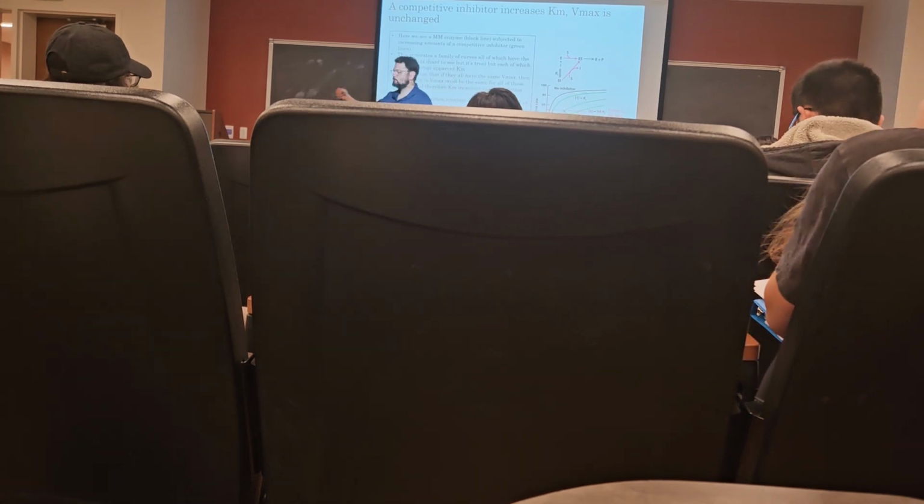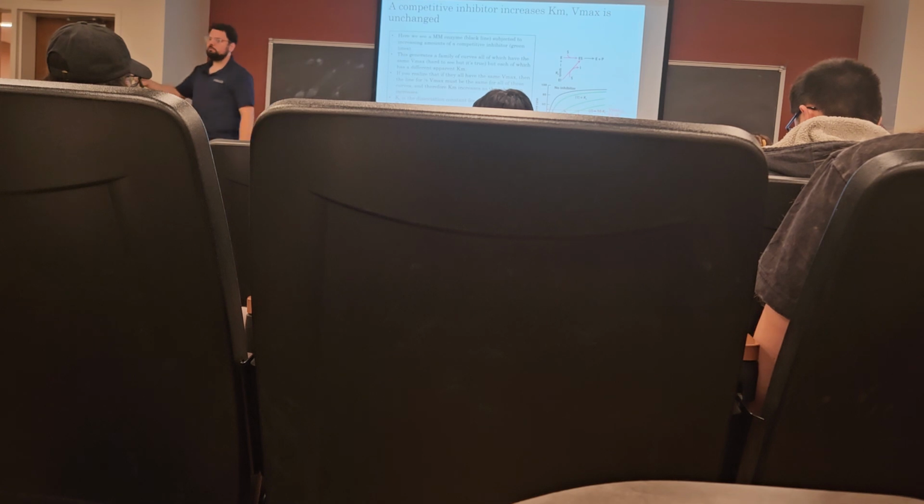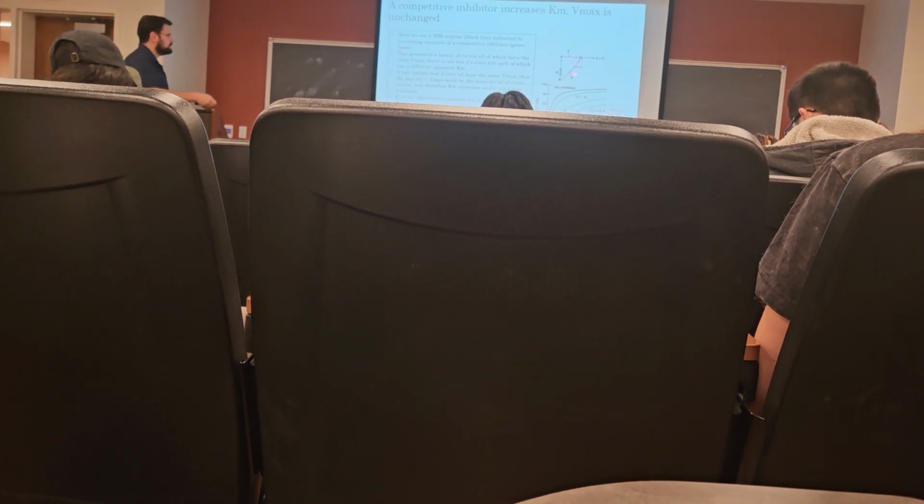As we add more inhibitor, it requires even more substrate to reach that same velocity. Again, because there's more inhibitor, more substrate is required to outcompete that inhibitor, because a lot of the enzyme, as we increase the inhibitor concentration, is being converted into EI, where we have to wait for the substrate to be able to outcompete. But this can be overcome simply by adding more and more substrate. We can still reach the same Vmax, it's just going to take more substrate to get there.